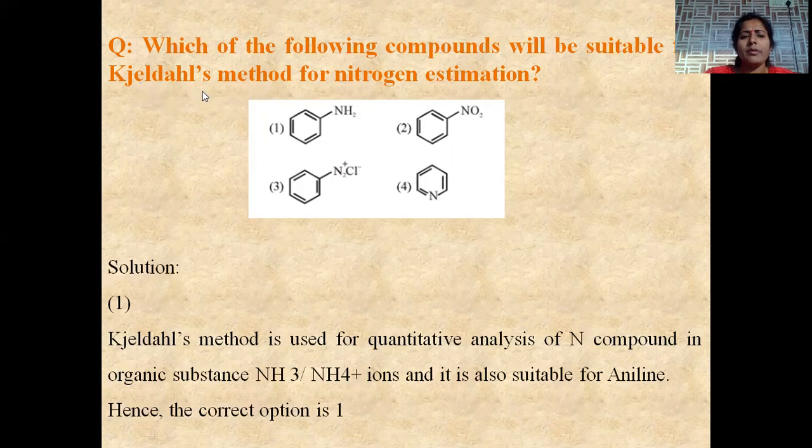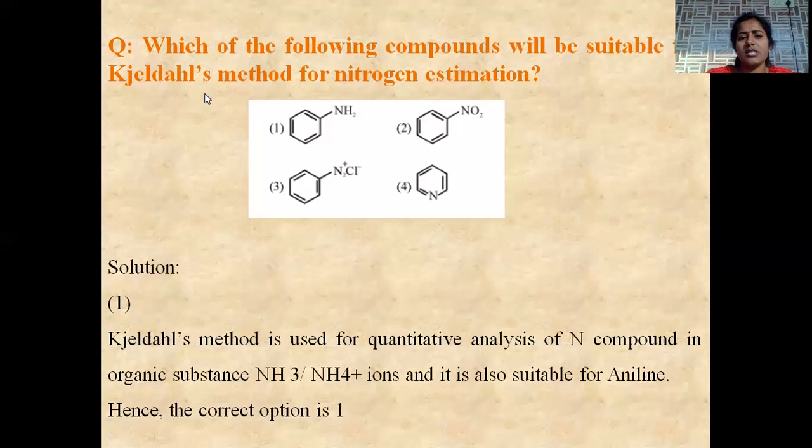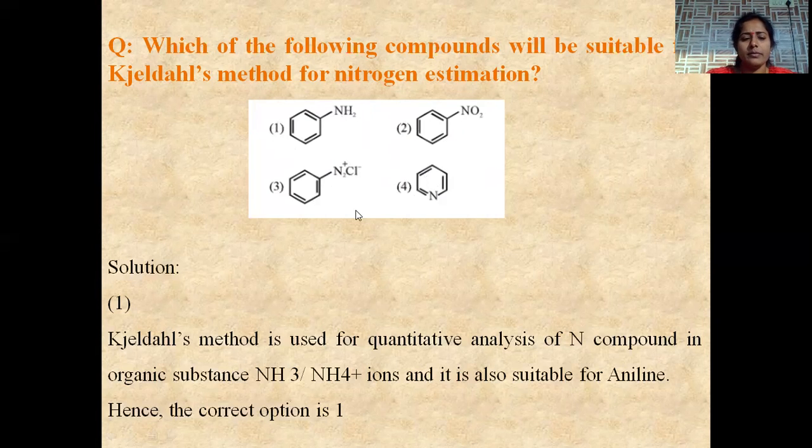Ammonia, ammonium ion and aniline. Among all the given options, here it is aniline. That's why it can be estimated by using Kjeldahl's method. Nitrobenzene, benzene diazonium salt and pyridine cannot be estimated by using Kjeldahl's method. Hence the correct answer is option number 1.